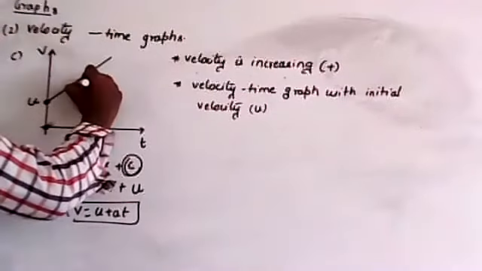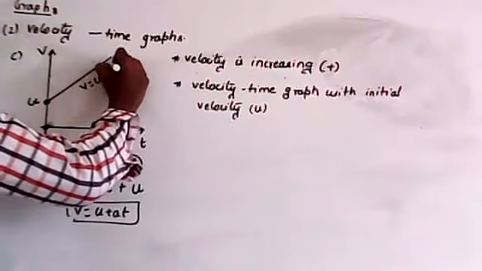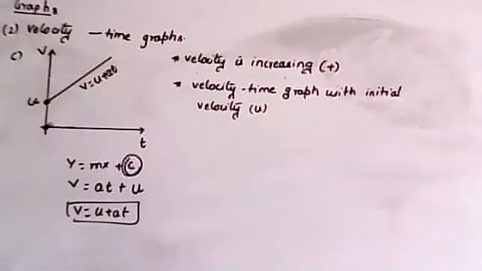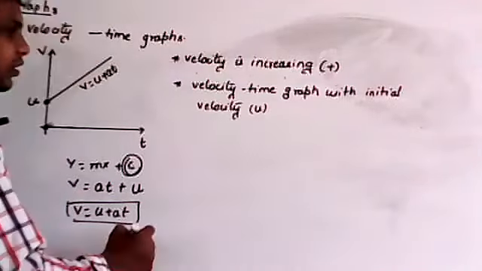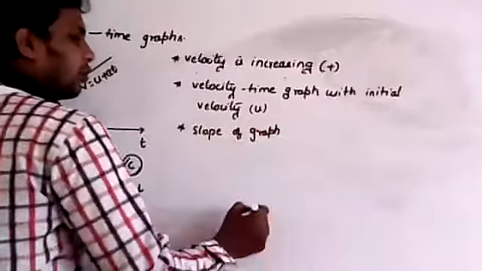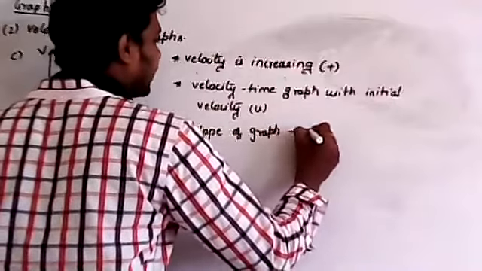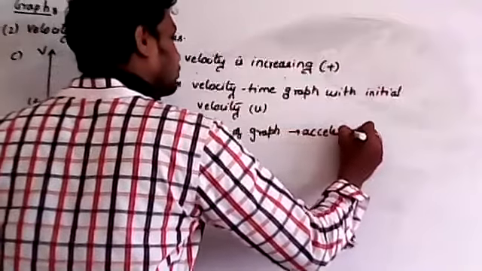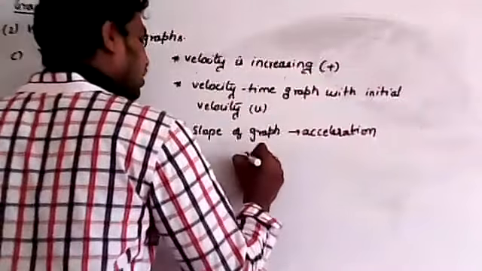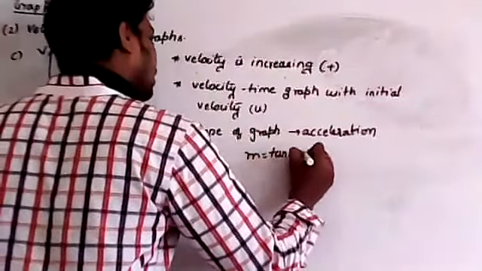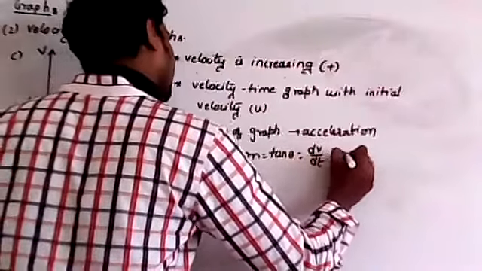Now, what is the equation for this graph? You can write v is equal to u plus at, which looks like y is equal to mx plus c. Now remember, slope of this velocity time graph gives what? Acceleration. That is m is equal to tan theta, which is equal to dv by dt, which is nothing but acceleration a.